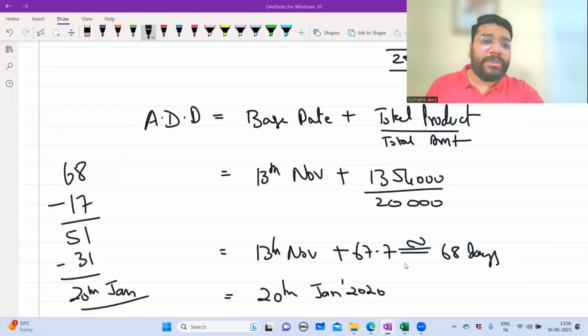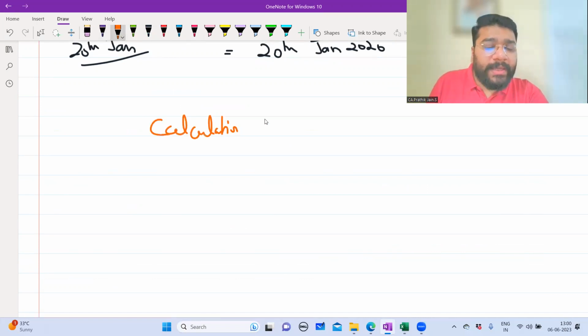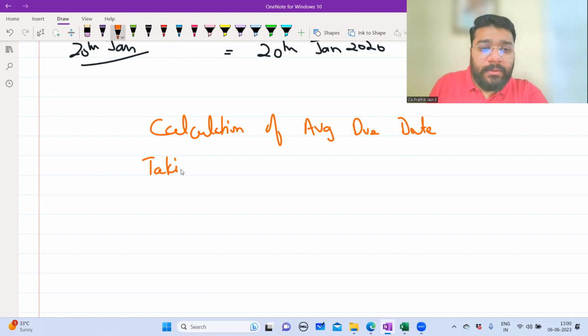So first, normal calculation, guys. Calculation of average due date. Please don't write AVG in the exam. Write the full form. Taking a base date.